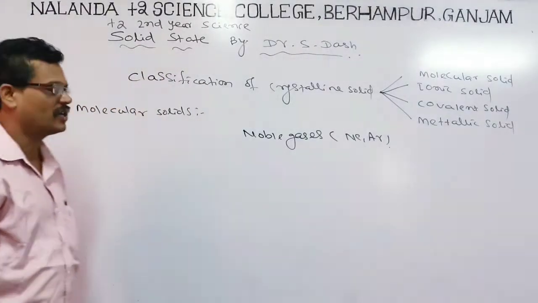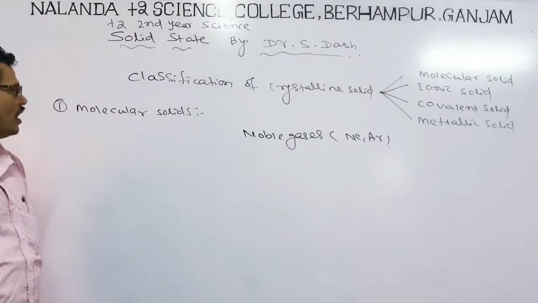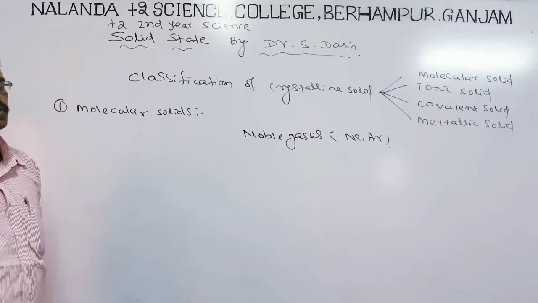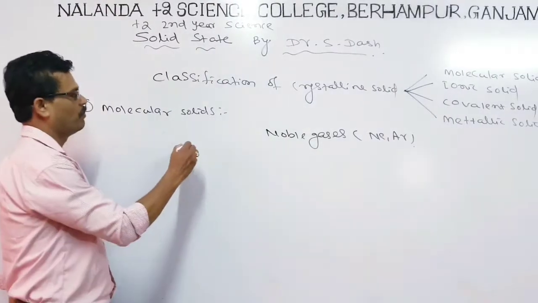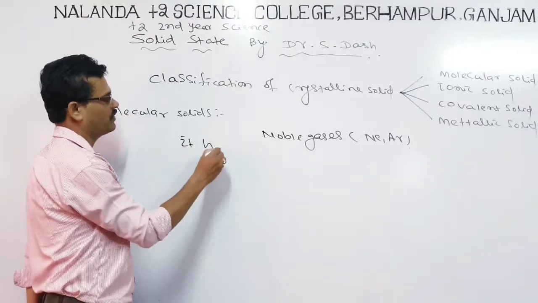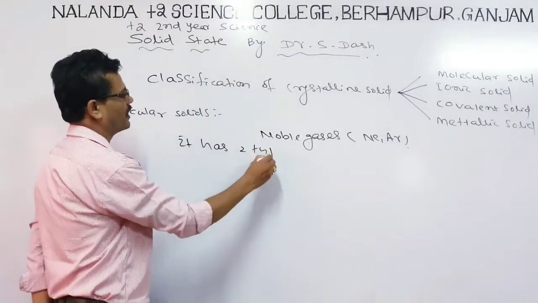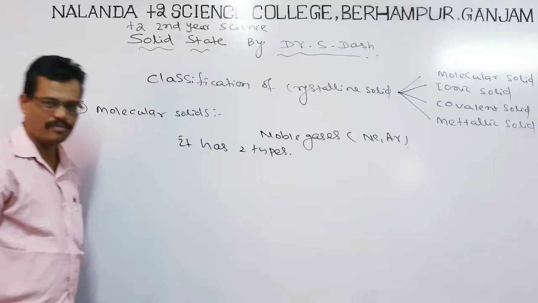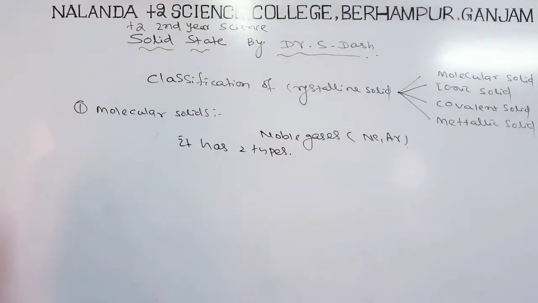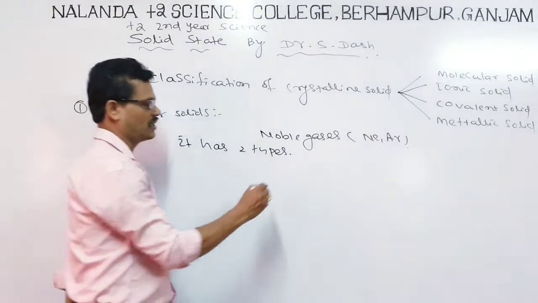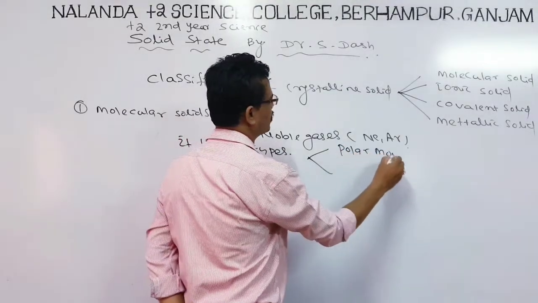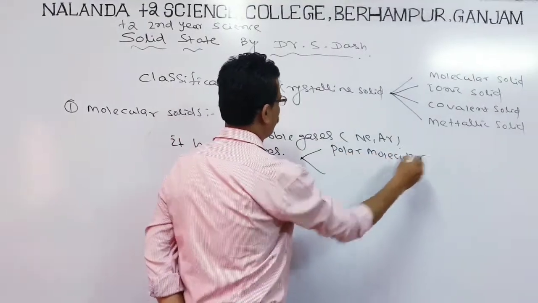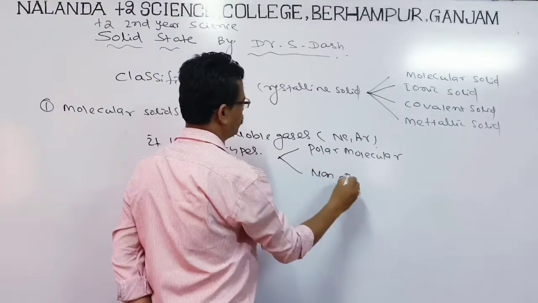These are molecular solids. Molecular solids also have two types: polar molecular solids and non-polar molecular solids.